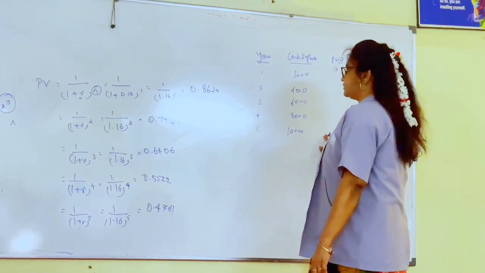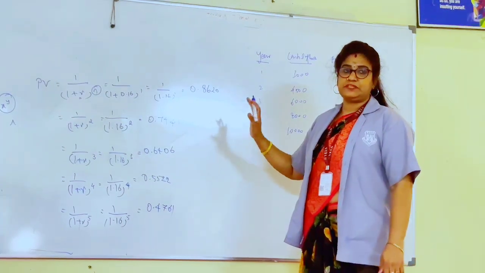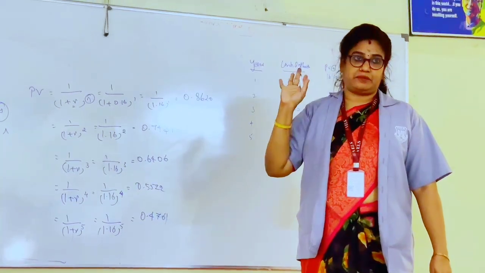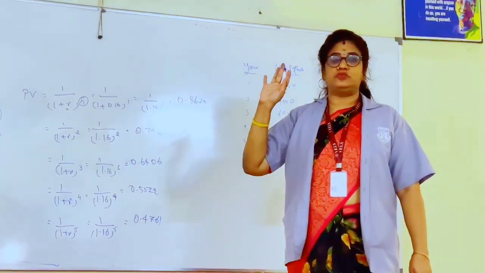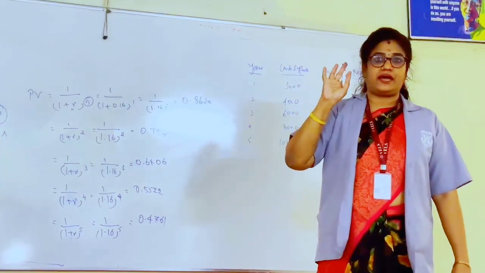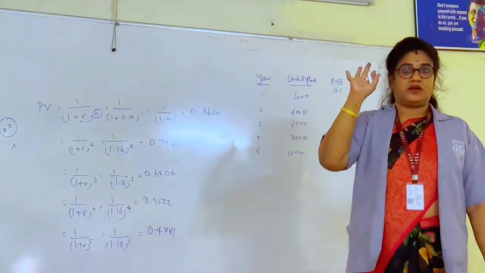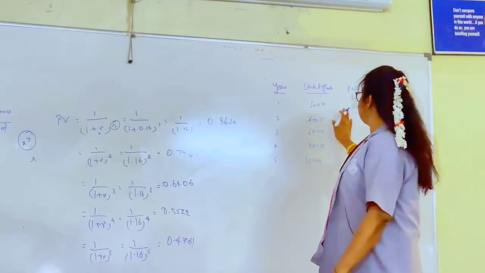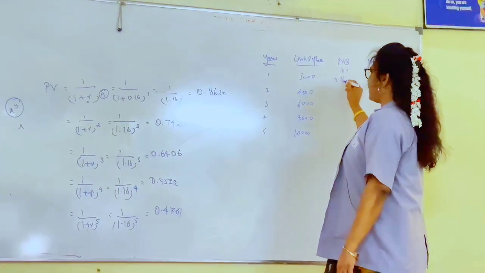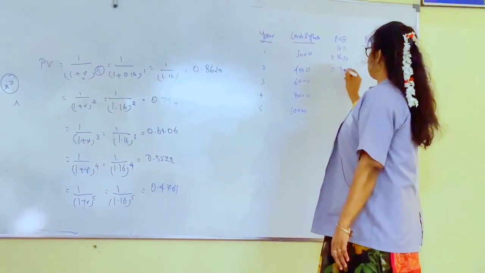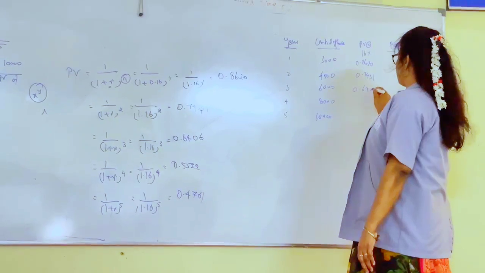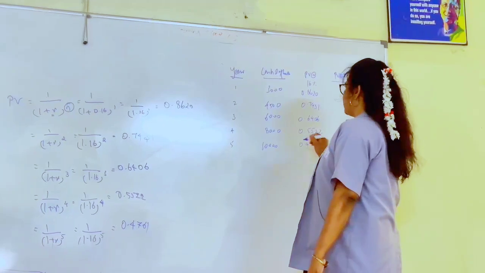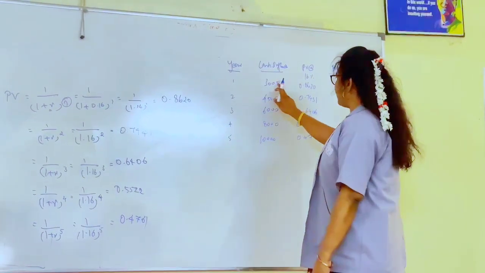Now write down all the factors. This concept is very important for you to understand, because the same concept is what we will be applying when we learn about capital budgeting. We will have separate tools under the discounting methods. So IRR, NPV and discounted payback, all of these use this tool. You should be very clear how we do this method. So here we write the values 0.8620, 0.7431, 0.6406, 0.5522, 0.4761. Alright.